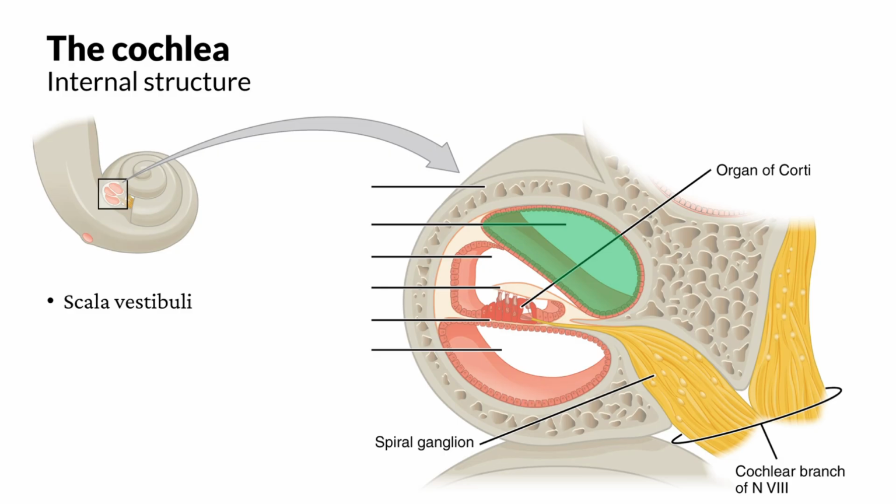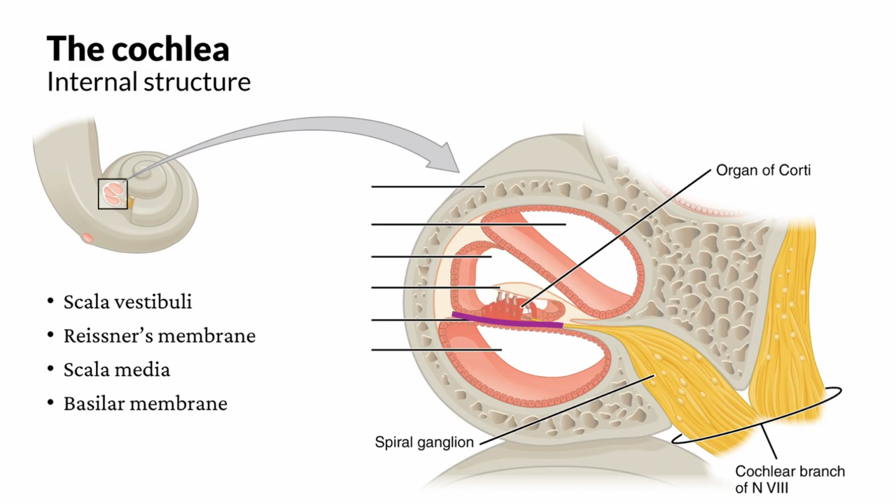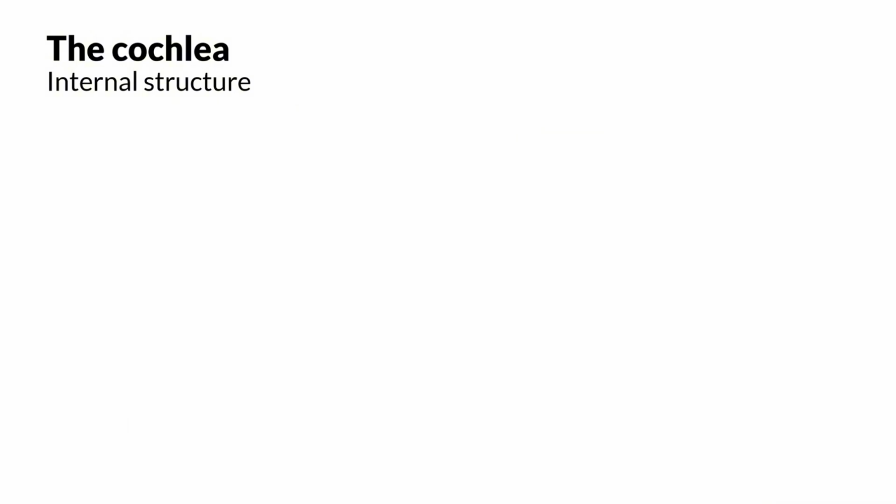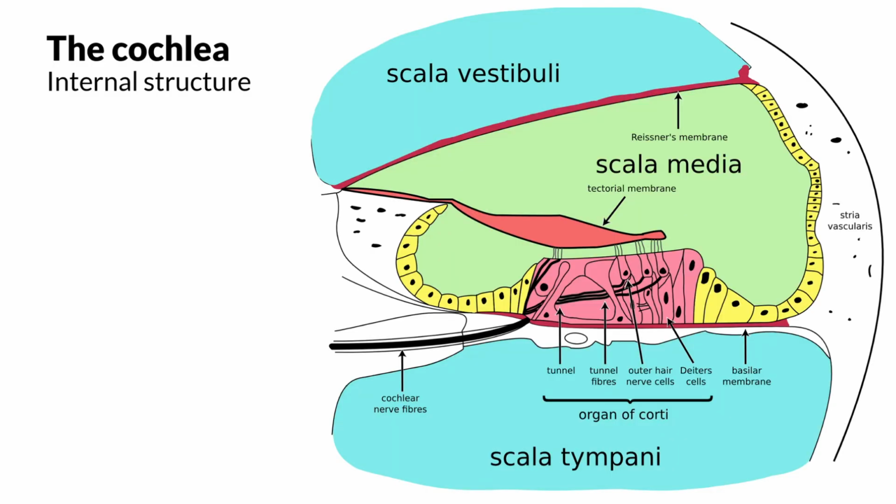Now let's take a transection of the cochlea and take a look at the structures that we've just mentioned. Here we have the scala vestibuli. Separating the scala vestibuli and the scala media, we have the Reissner's membrane. On the other side of the Reissner's membrane, here is the scala media. The scala media is bordered by the basilar membrane on the other side. And on the other side of the basilar membrane, we have the scala tympani. These are the three major cavities and the two main membranes inside the cochlea. Now, all these cavities are in fact filled with fluid. This is a zoom-in graph of the three cavities.